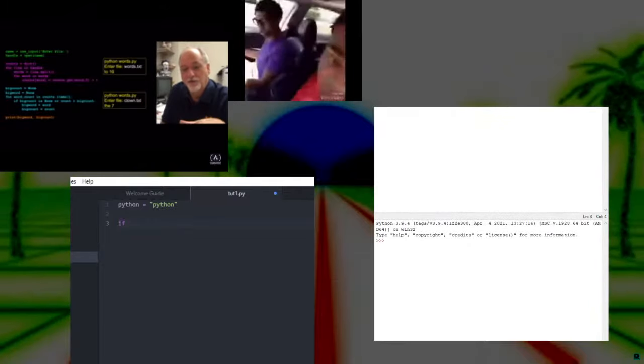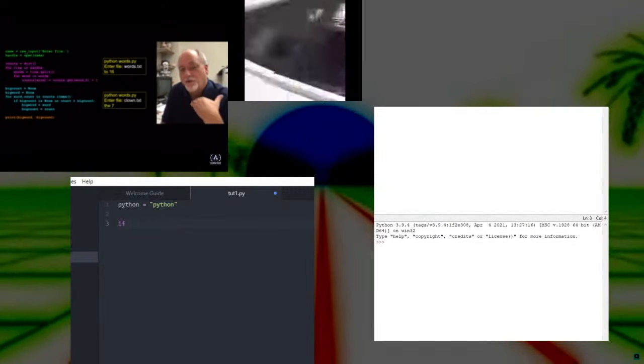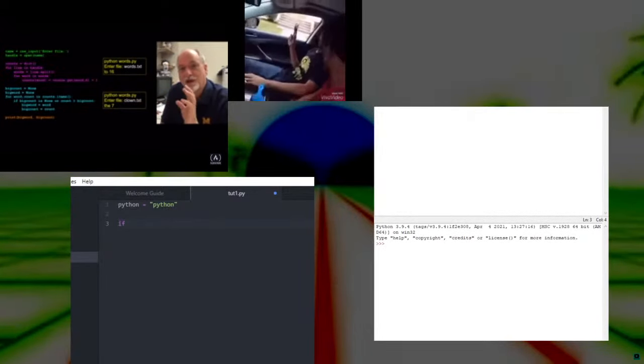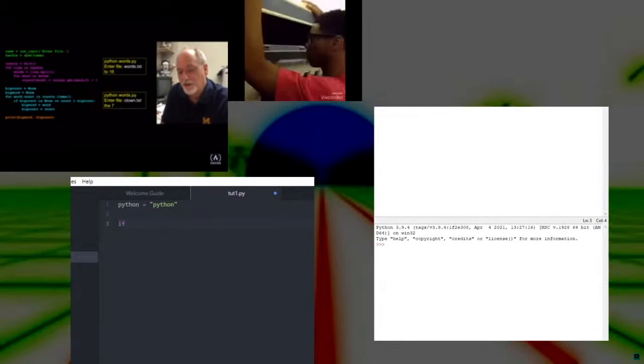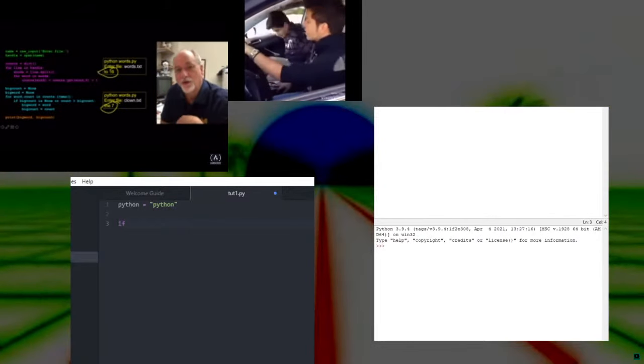Now, I'm not going to have you look at this code. This code you'll understand in a few weeks. But basically, this is a set of instructions to open a file, read all the words in the file, create a histogram of all the words, and then search through that histogram to find the most common word and tell us what it is. And in this clown file, the word the is the most common. It happens 7 times. And here's another large file called words.txt, and the word to is the most common thing.